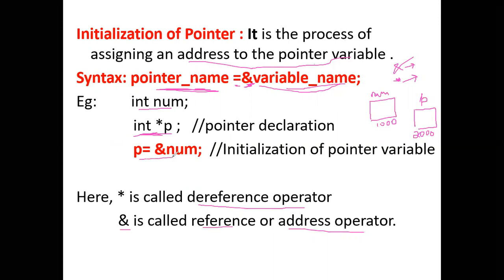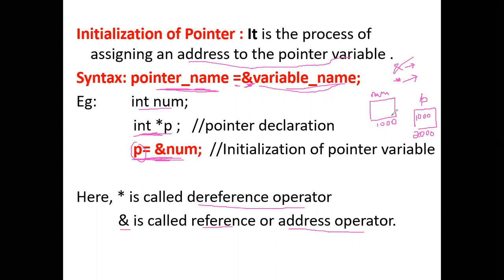Next, we are initializing the pointer variable. This is the syntax. For initialization of the pointer, first you write the pointer name equal to ampersand followed by num. Now I want to make this pointer p point to this num variable. So how am I supposed to write it? p equal to ampersand and the variable I want to point to. When I write p is equal to ampersand num, the address of num will be stored here.